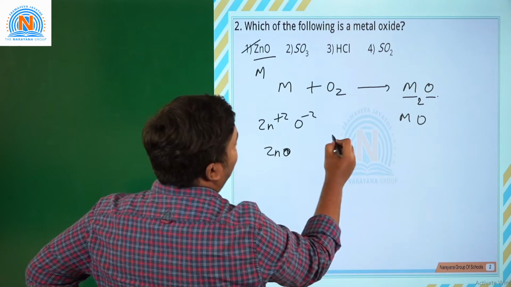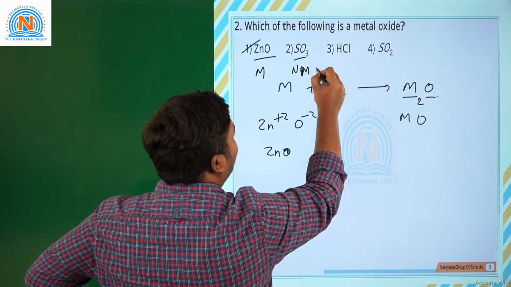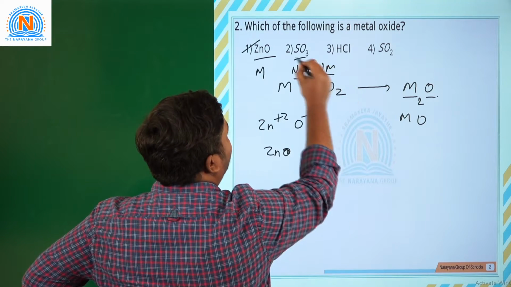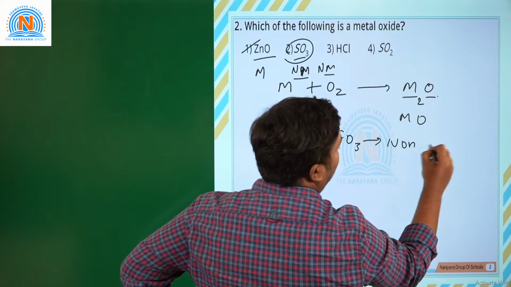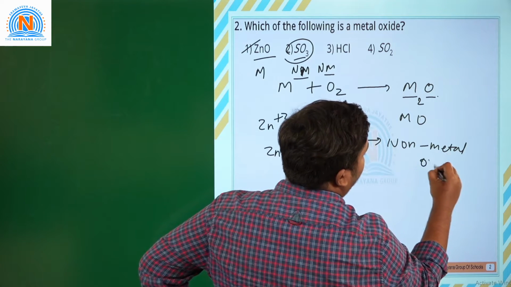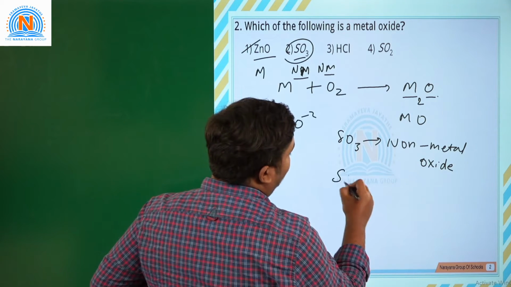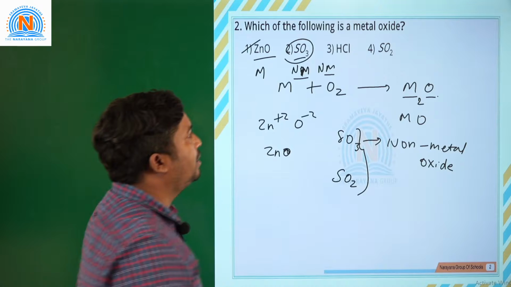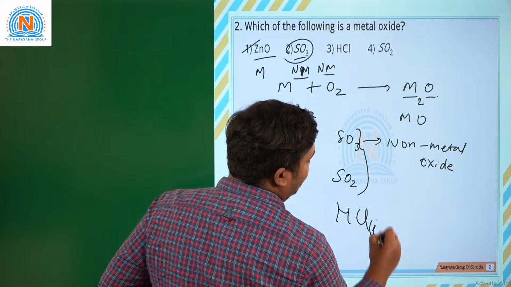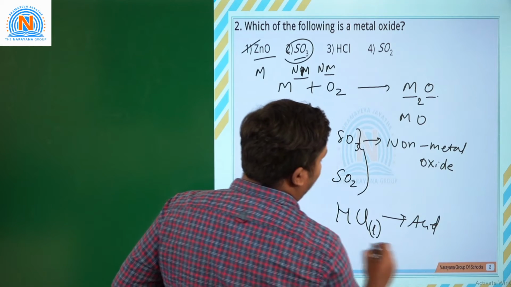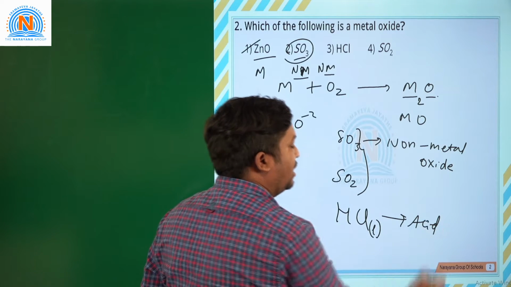Next, SO3: sulfur is a non-metal and oxygen is a non-metal, so this is a non-metal oxide. Sulfur trioxide is a non-metal oxide. Similarly, sulfur dioxide, SO2, is also a non-metal oxide. HCl, if it is in the liquid state, then it is an acid. In the gaseous state, it is a gas and is not acting as an acid.